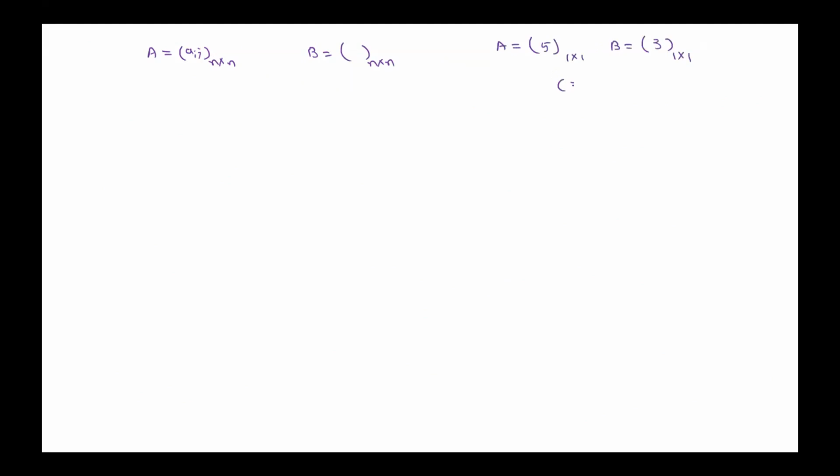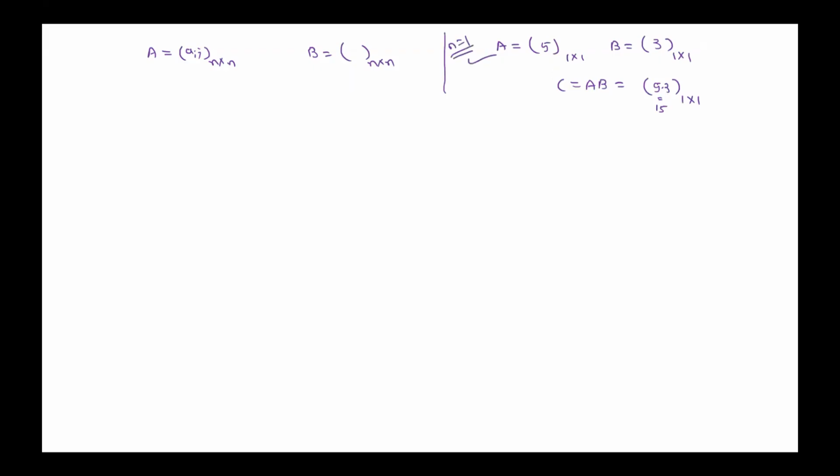Is it directly possible to multiply? The result is 15. Directly we can multiply. If n is 1, the answer is direct.